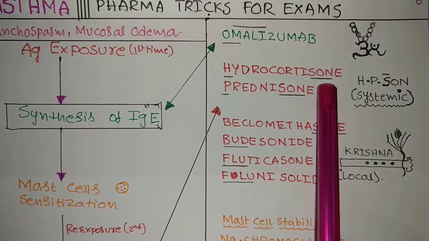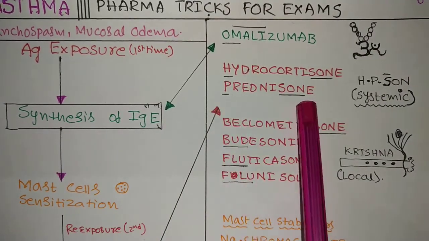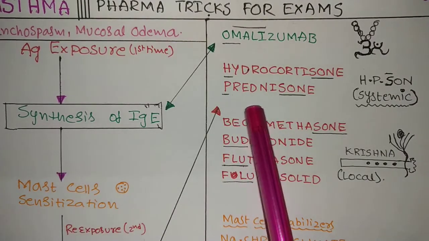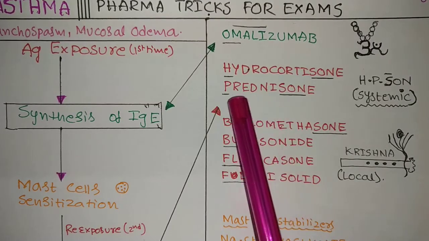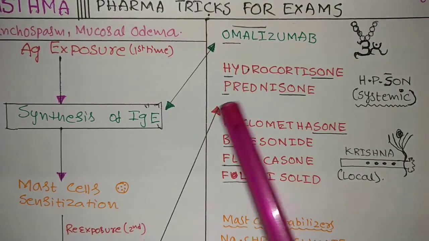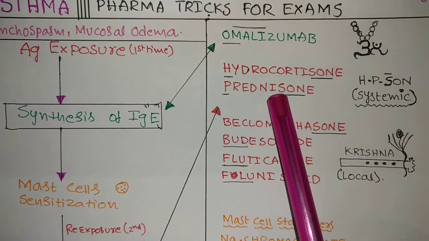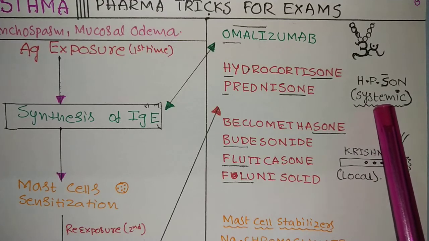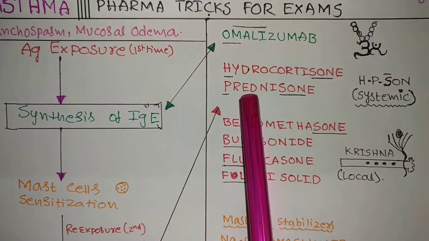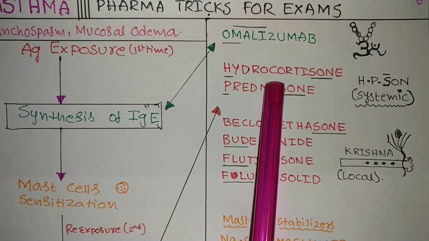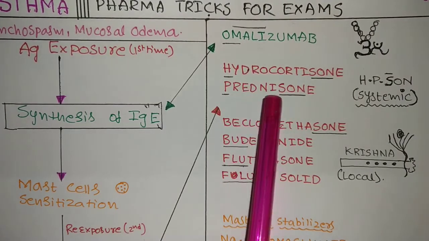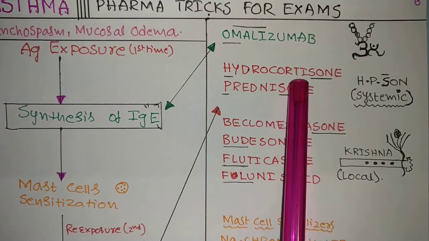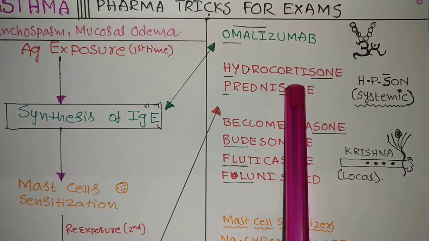Next is hydrocortisone, prednisone. See the reading, I used all the reading here. Prednisone, hydrocortisone, prednisone. See here, HP, sun. So HP sun. These all act systemically. Keep in your mind, all these are cortisones. The name itself indicates corticosteroids. Cortisone. HP sun. These act systemically, through the systemic circulation.